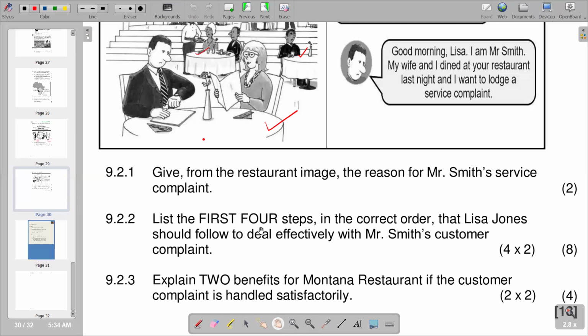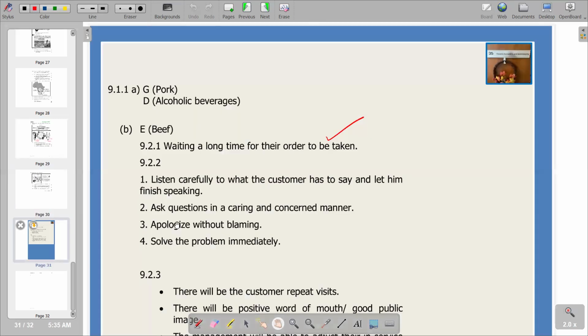And lastly, it's a situation that needs to be solved. So you have to come up with a solution. If you need to refer the person somewhere according to the levels of authority at your restaurant, the basic thing is solve the situation immediately so that the customer feels satisfied. So those are the steps that we have listed in another section. Remember, the question is asking for 4 steps.